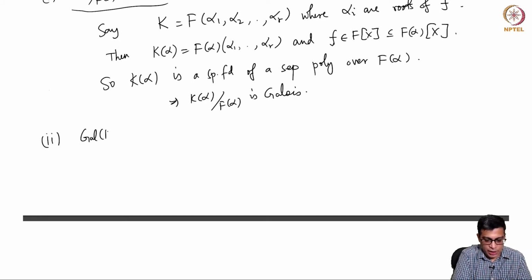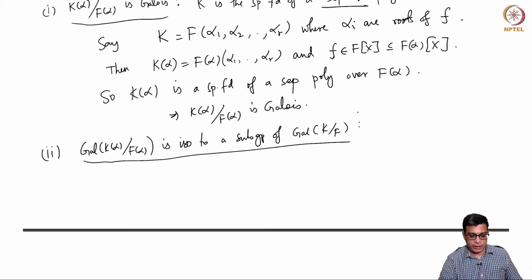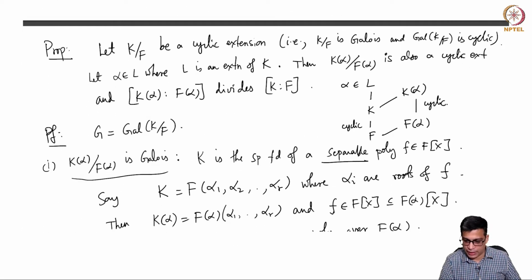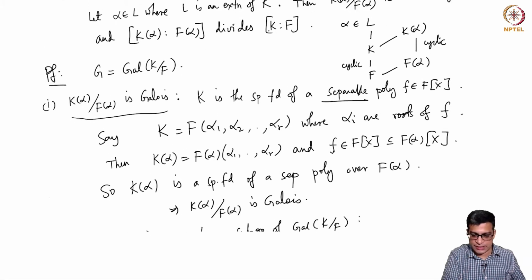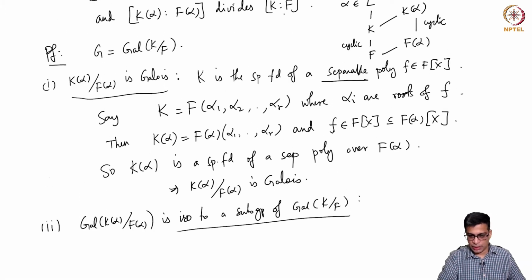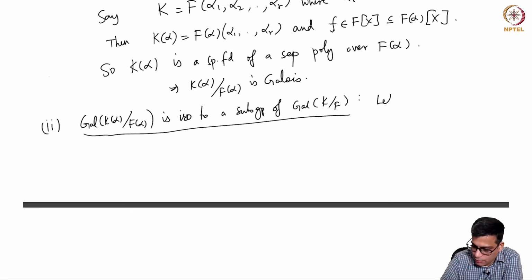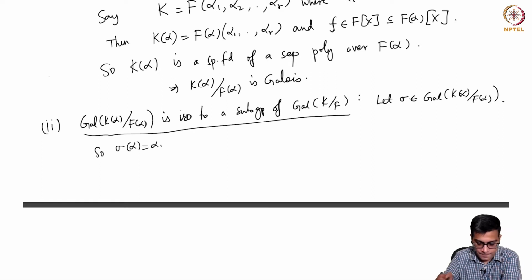The second statement is that Gal(K(alpha)/F(alpha)) is isomorphic to a subgroup of Gal(K/F). This proves both statements: that Gal(K(alpha)/F(alpha)) is cyclic, and that this order divides that order, because this order is [K(alpha):F(alpha)] and that order is [K:F]. So why is this? It is because of the following reason. Let sigma be in the Galois group of K(alpha) over F(alpha). So in particular, sigma of alpha is alpha.